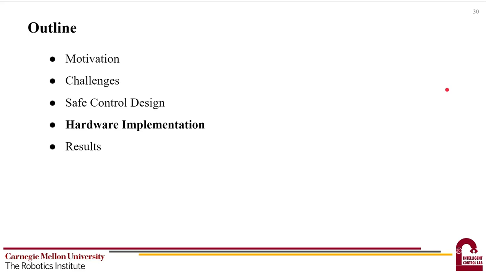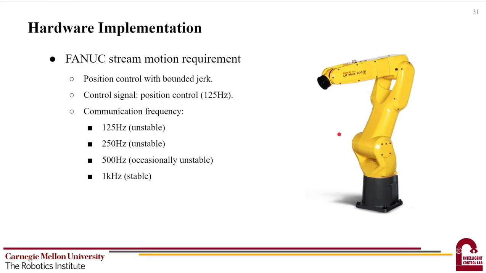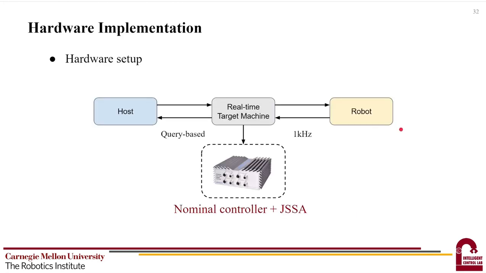Then, let's talk about how we implement our algorithm on the hardware. We're using a FANUC robot with a stream motion interface. The robot accepts position control trajectories at 125 Hz and communication at 1 kHz for stability. To create a stable 1 kHz control loop, we implement both the nominal controller and GSSA on a real-time target machine. The host machine processes the task and sends tracking queries to the target machine. Then the target machine invokes the nominal and safe controller to drive the robot.